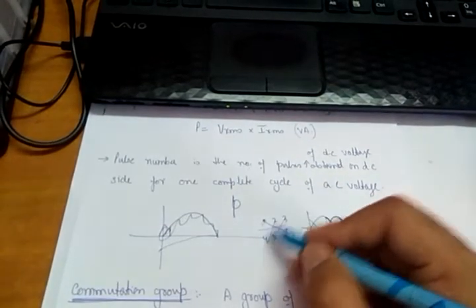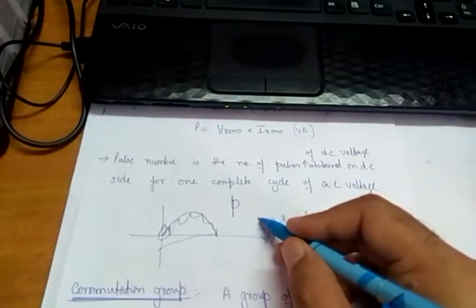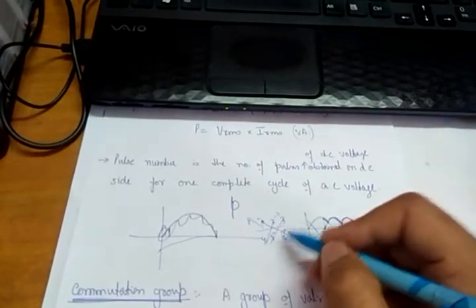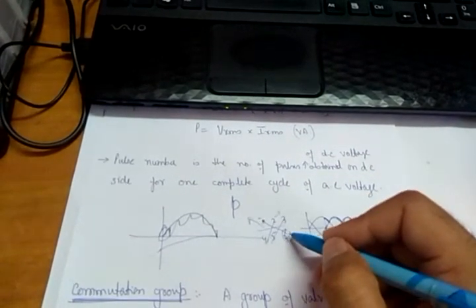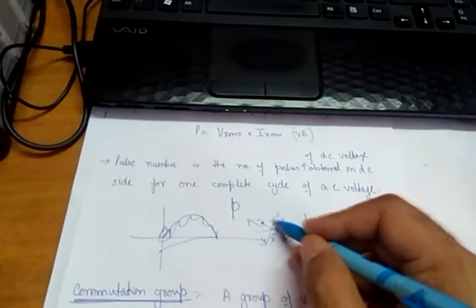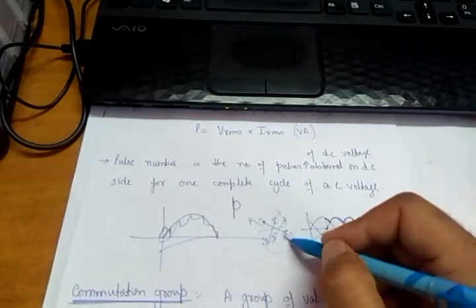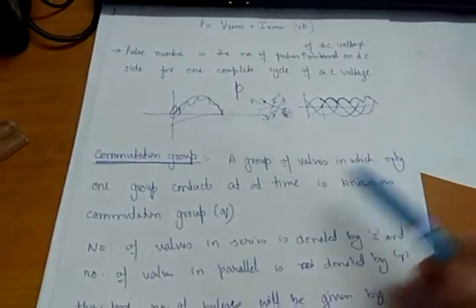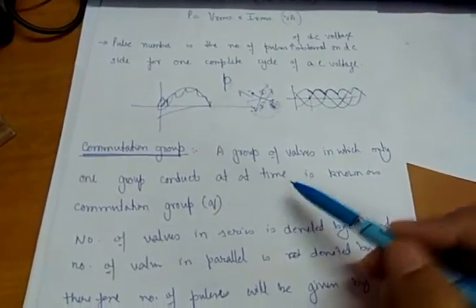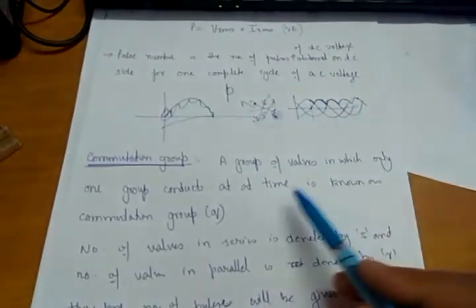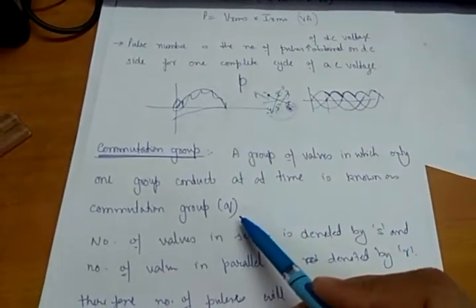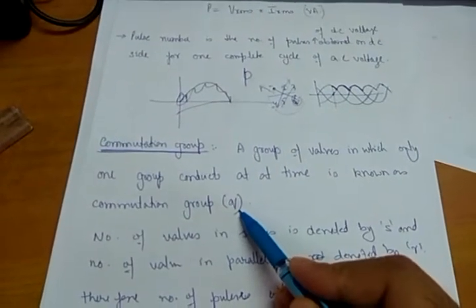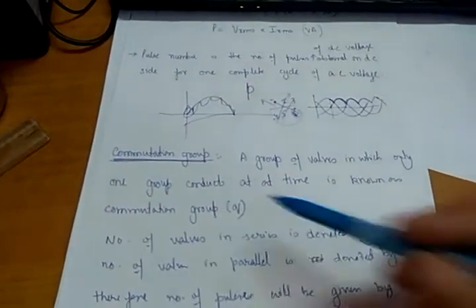Then 2 and 4 will conduct. Means 1 is turned off and 2 is turned on the upper side. Similarly, 6 is turned off and 4 is turned on the lower side. But sometimes 2 and 6 will also conduct. Then 2 and 4 will conduct. So 1 and 6 will form one commutation group, and 2 and 4 will form another commutation group. So what do we mean by a commutation group? A commutation group is a group of valves in which only one group conducts at a time, at a time meaning one from upper or one from lower. It is denoted by Q. So this is your commutation group.